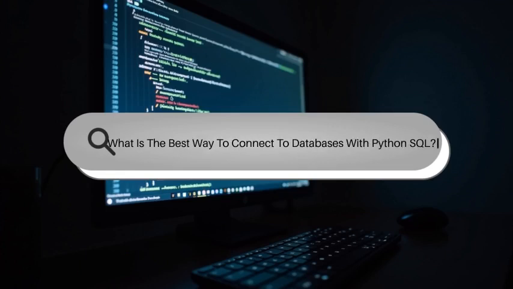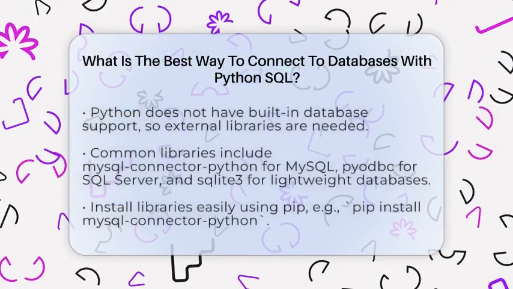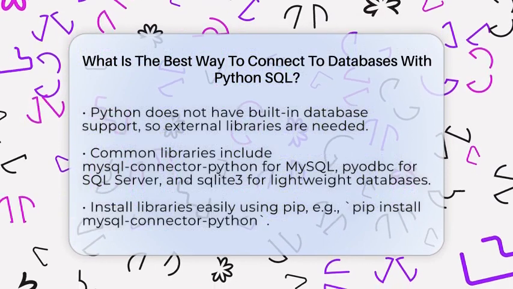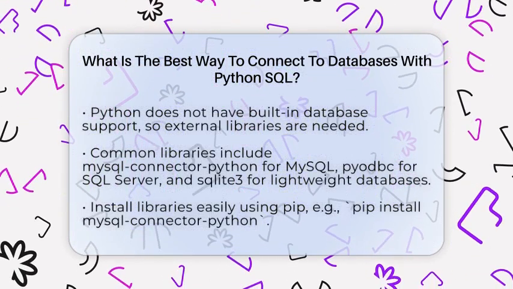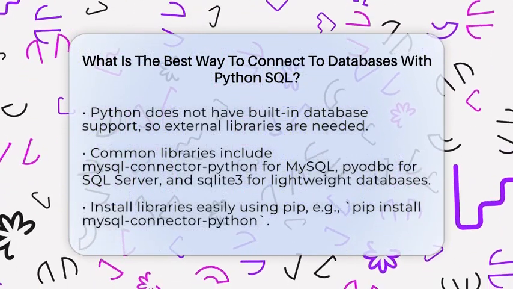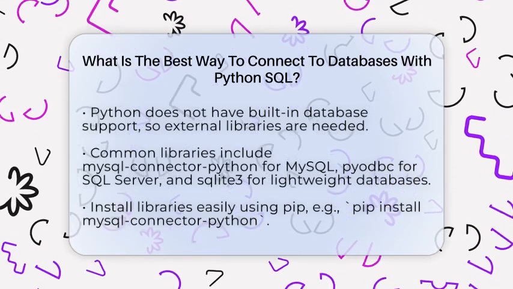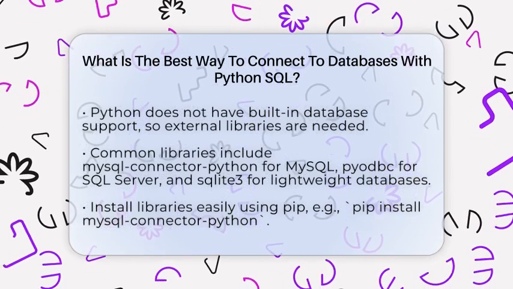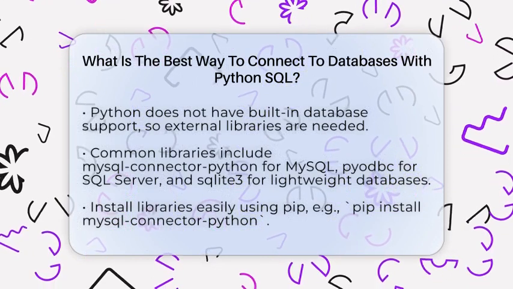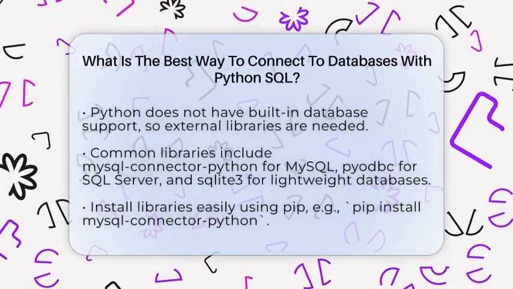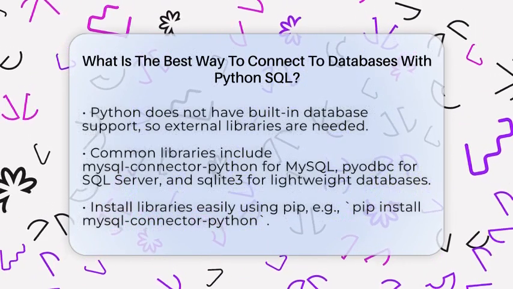What is the best way to connect to databases with Python SQL? Imagine you're building an app that needs to store and retrieve data quickly and smoothly. Connecting Python to a database is the key step to making that happen. Since Python doesn't have built-in support for databases, you'll need to use special libraries designed for this purpose. These libraries act like bridges between your Python code and the database system you choose.